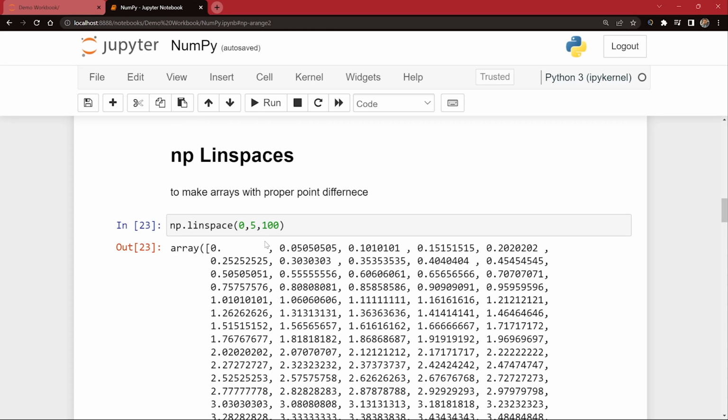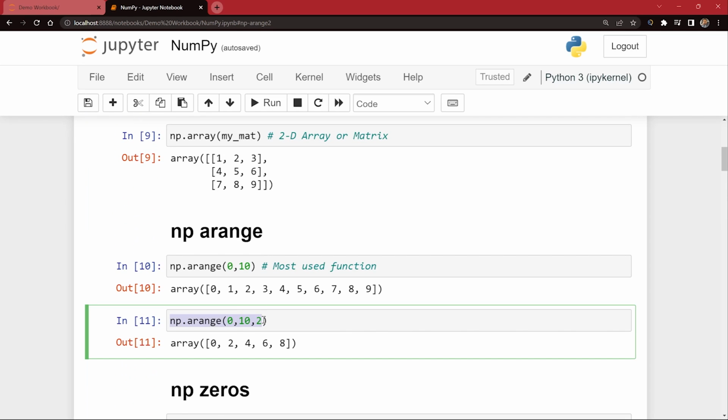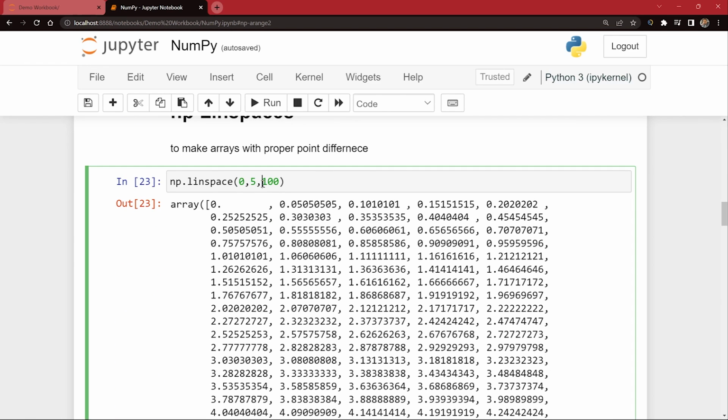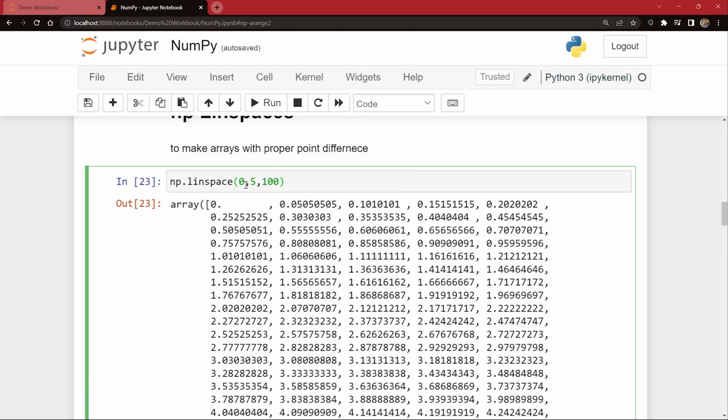Then linspace. Now the important thing that you should know is the difference between linspace and arange function. In arange function, we were writing the third argument as the steps, so those many numbers were getting skipped. But in linspace, we give the third argument not as steps, but as points. So I said 0 and 5, and between 0 and 5, give me 100 points. And it printed all the numbers between 0 and 5 with 100 points.